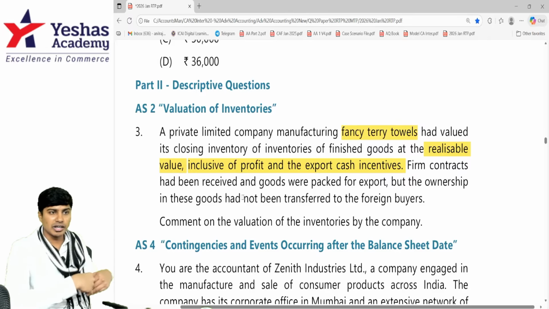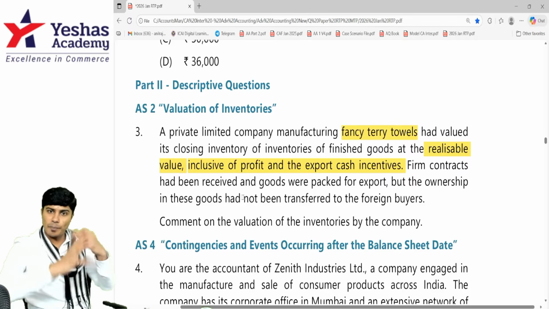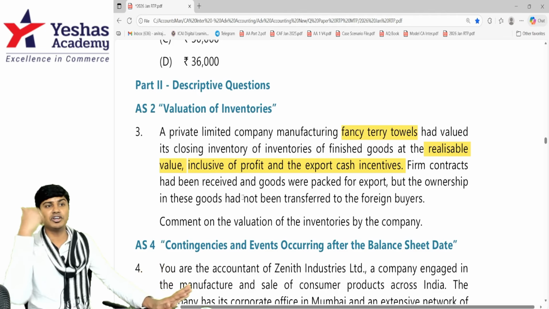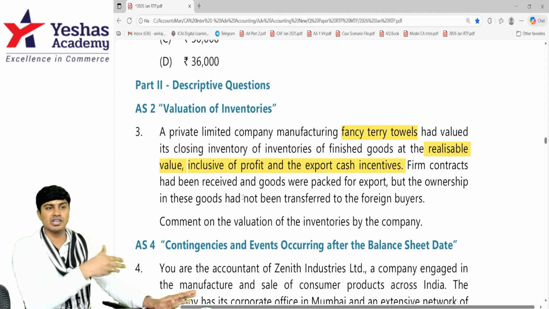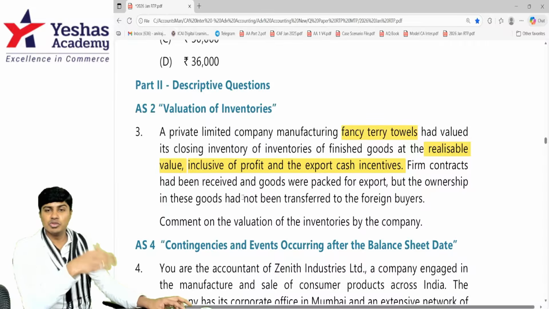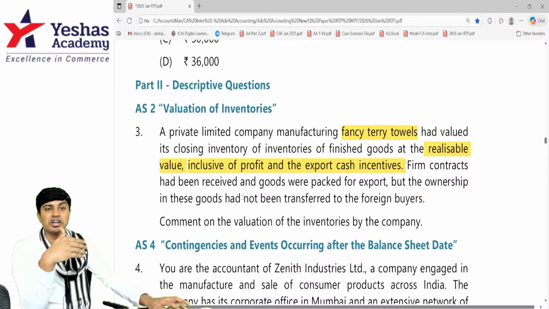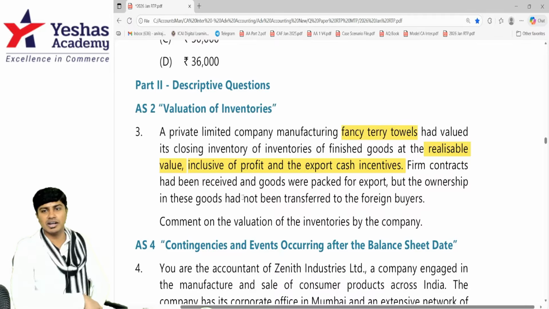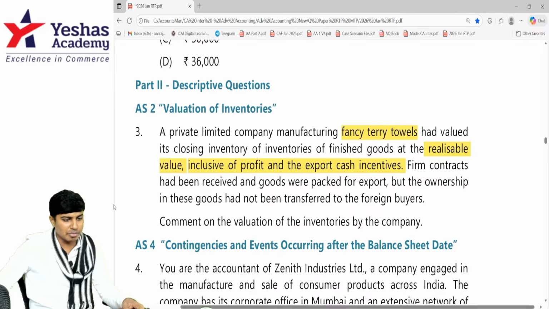Here, they've received order. They've manufactured towel. They've packed it. They've kept it. They've not sent yet. Already they're recognizing profit; 1000 rupees is the value at which they're recognizing one towel, where the manufacturing cost is 100. So they're pre-booking how much profit? 900. Is it right? This is recognizing the profit before being earned. So incorrect. Comment on the valuation of inventories by the company.